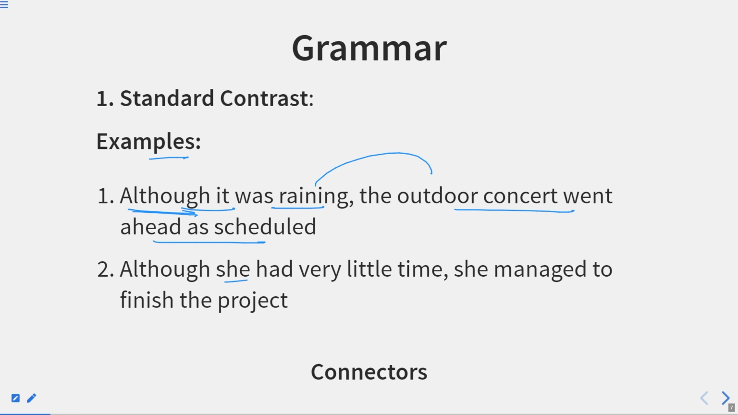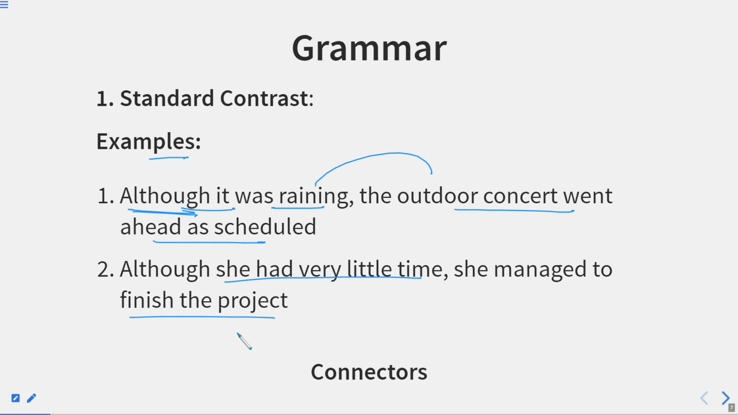Although she had very little time, now she had very little time, it means the time was very less as per the requirement. She managed to finish the project. Yet she did it, or she completed the project. So it was not expected of her, yet she did it. So this is how we can use the word although, that whatever the situation was, it did not affect the other situation at all.